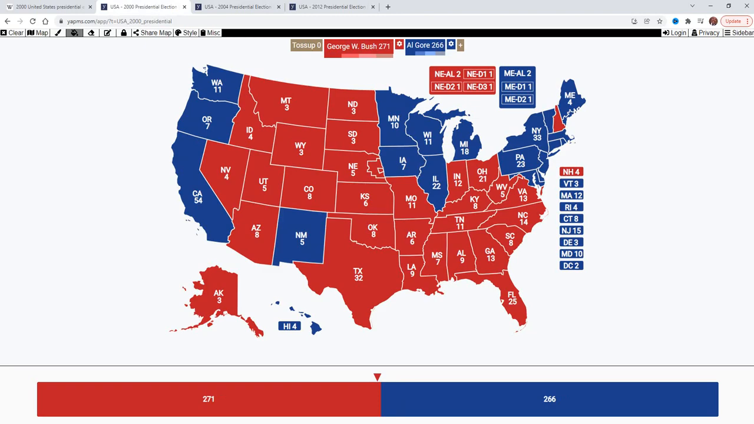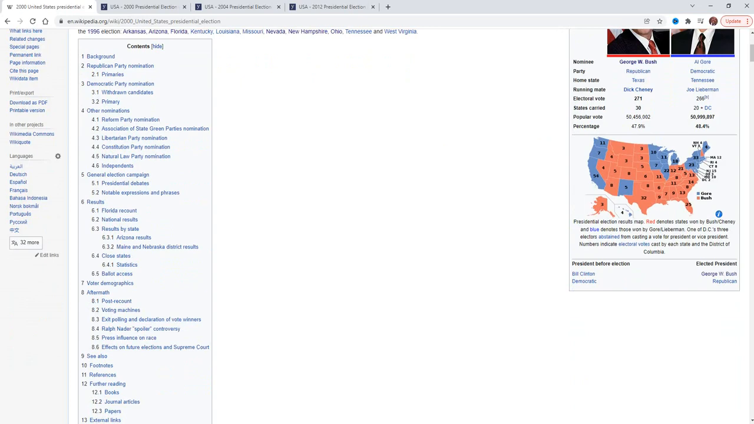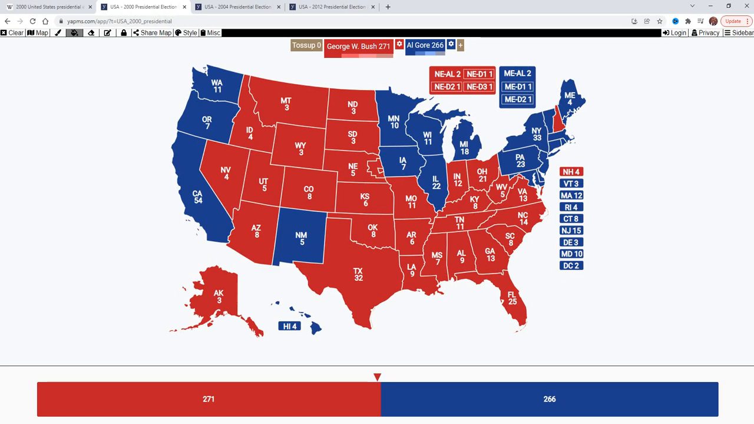So the first one is of course 2000. Now in the year 2000 we see that Bush lost the popular vote by about half a percentage point, and if we go down here and look at close states, we see that Florida, New Mexico, Wisconsin, Iowa and Oregon, all of these would likely flip if it was a popular vote tie, and Bush would still win.